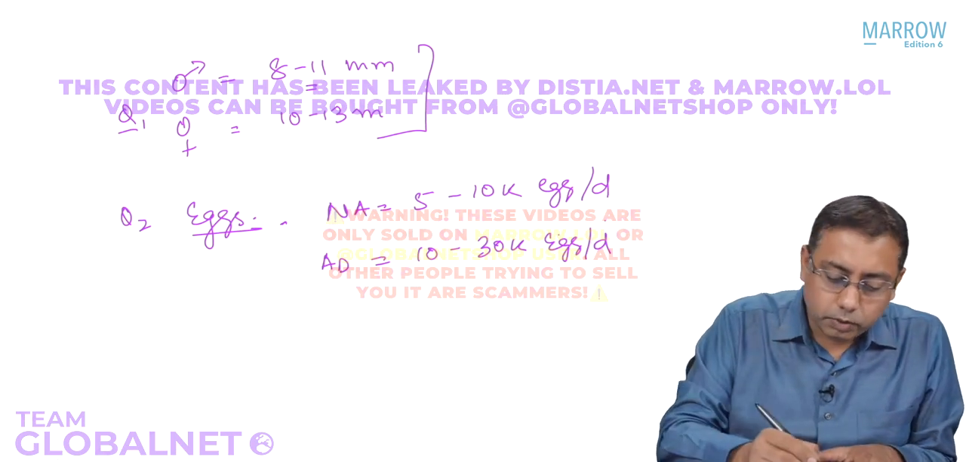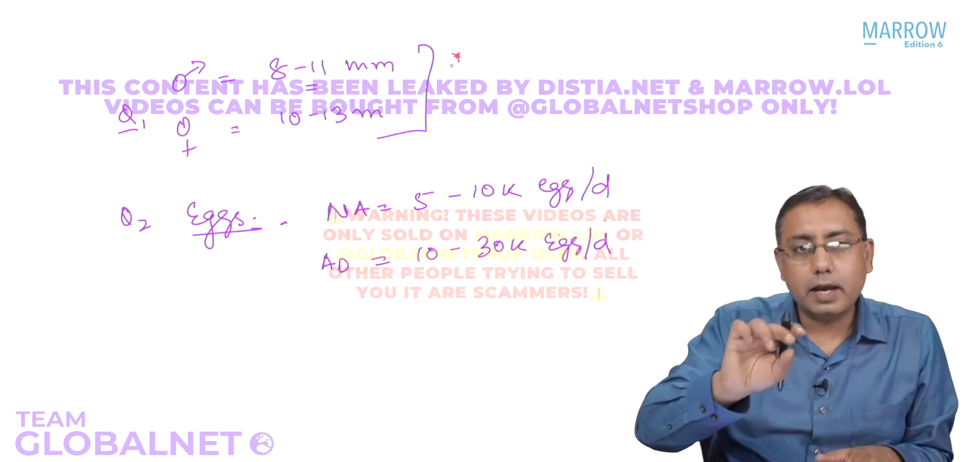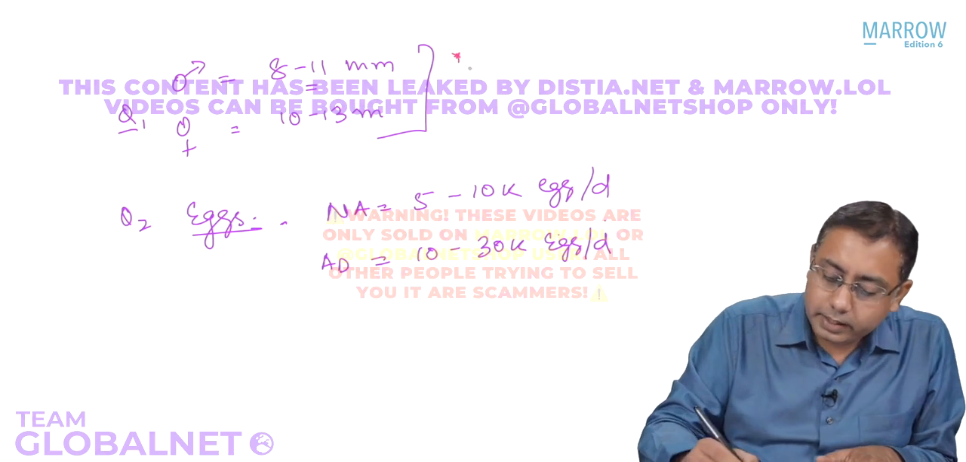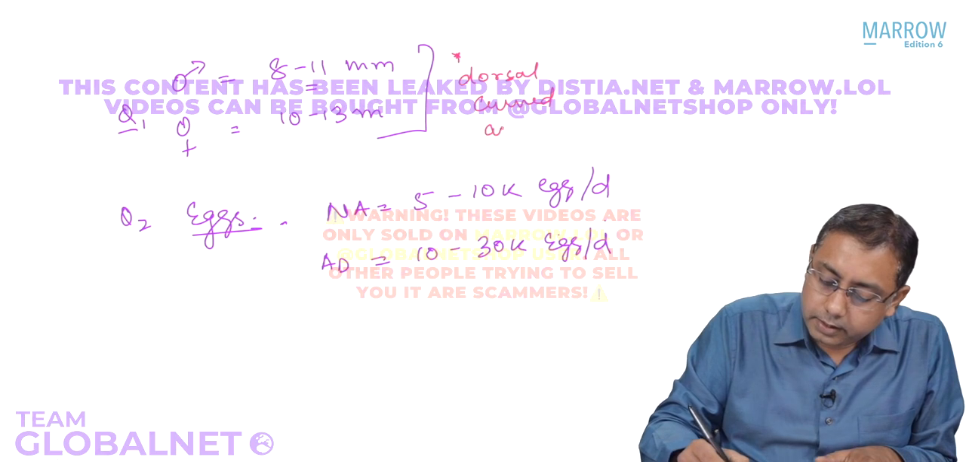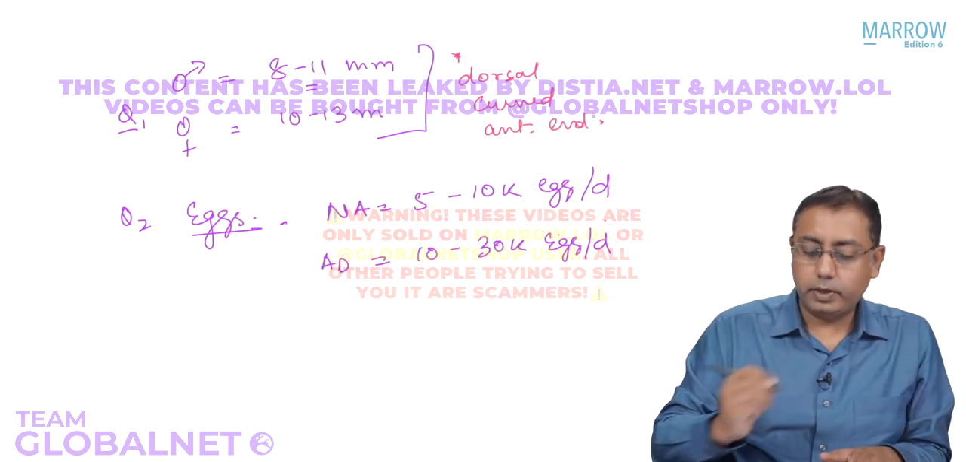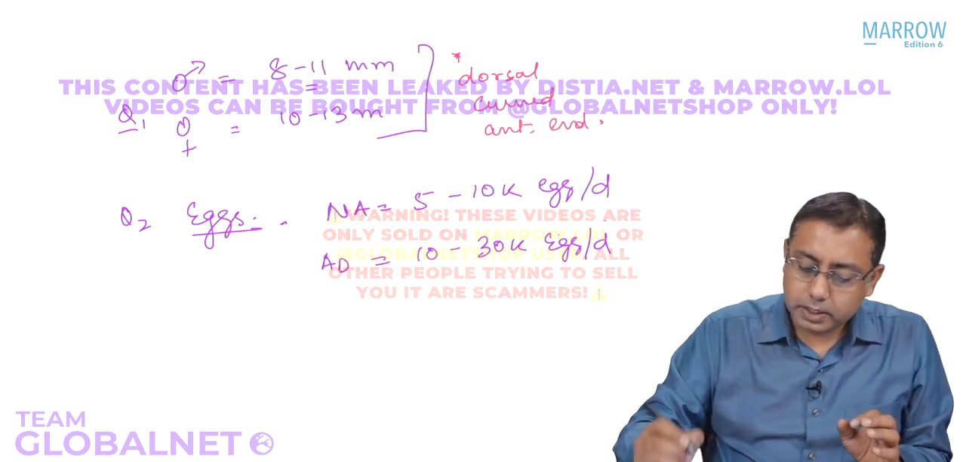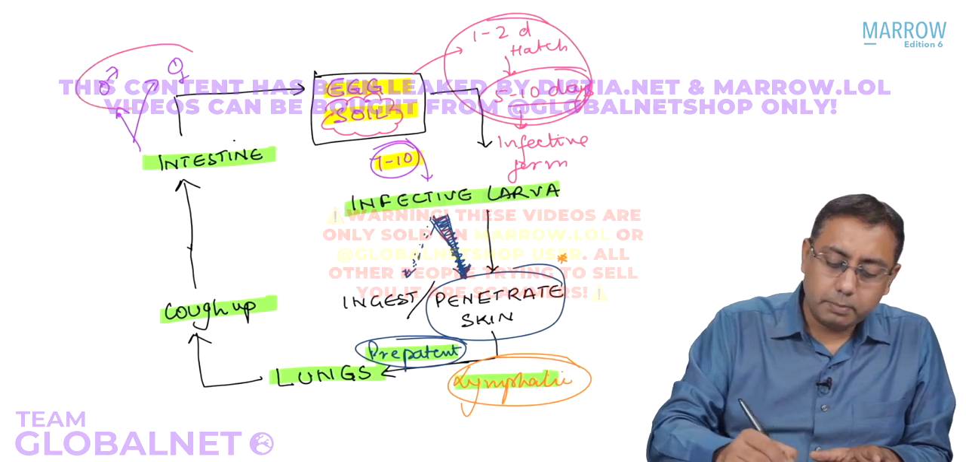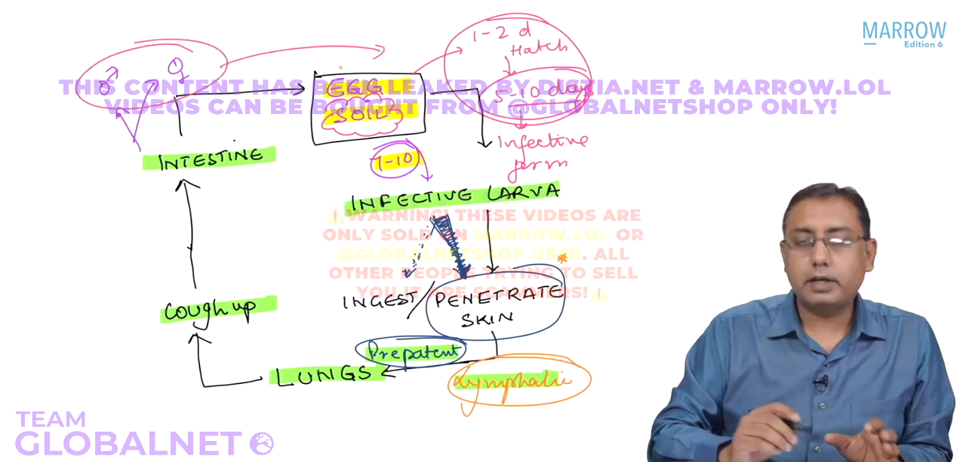Why do we call them hookworm? We call them hookworm because they have a dorsally curved anterior end. They have a dorsally curved anterior end, and that's the reason we call them hookworm. So a couple of MCQs from the life cycle. You have heard about the male and female. They become infective.